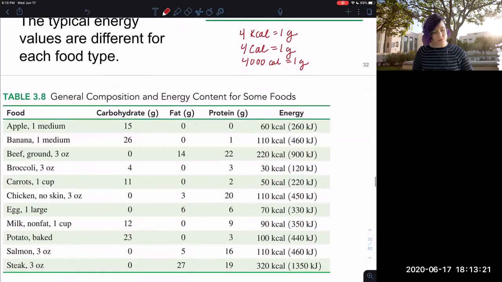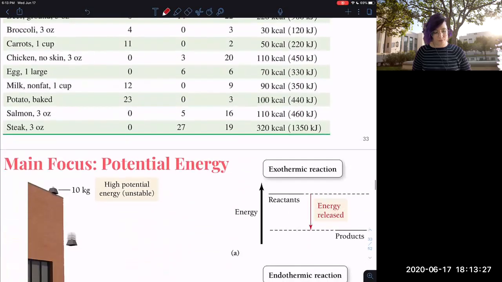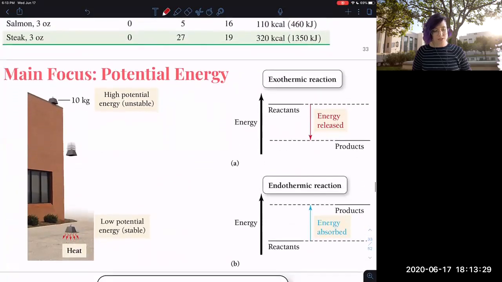So here are just some compositions for different foods. Let's see where their calories kind of come from. But our main focus is going to be potential energy. I want you to think about potential energy as, if I keep a 10 kilo weight at the top of a building, it has high potential energy. And in chemistry, high potential energy means it's unstable, and low potential energy means it's stable.